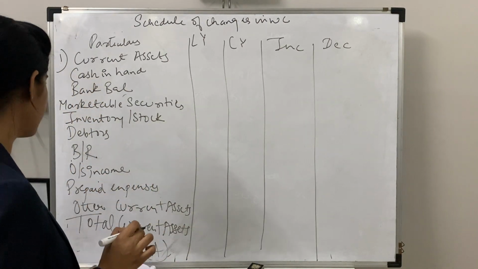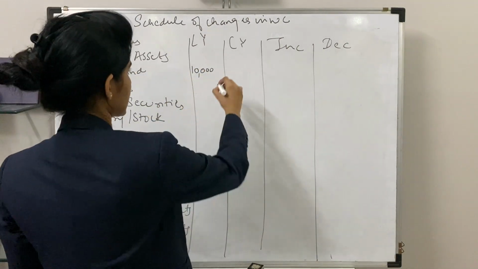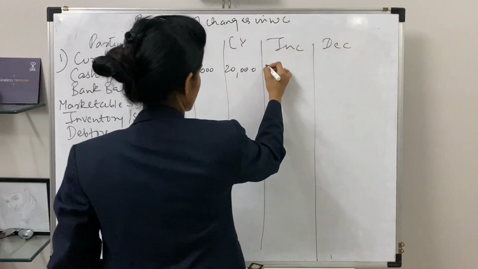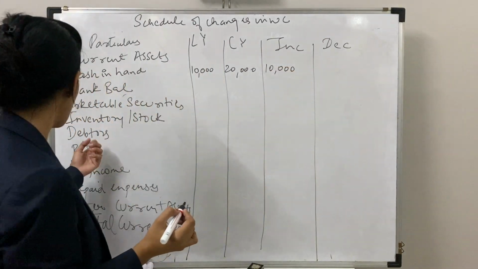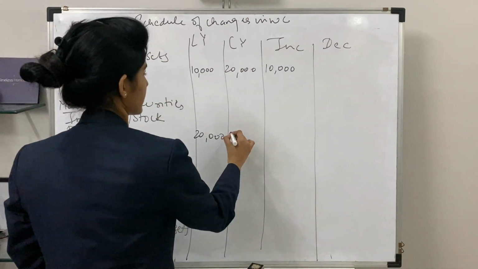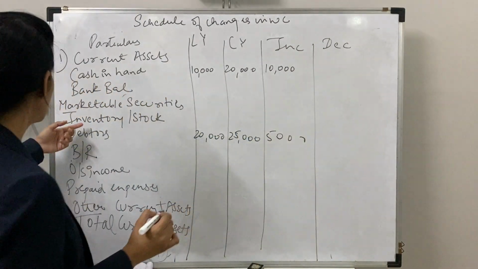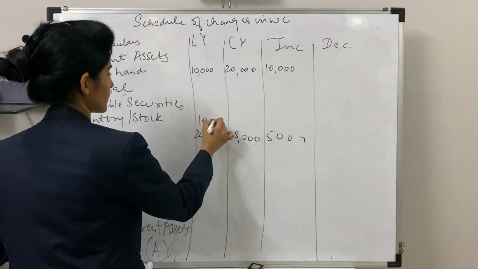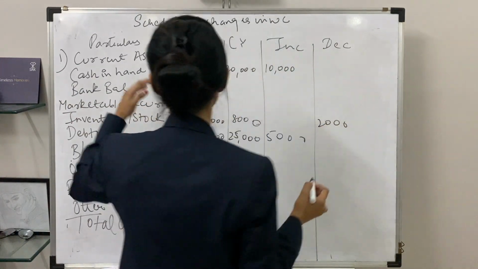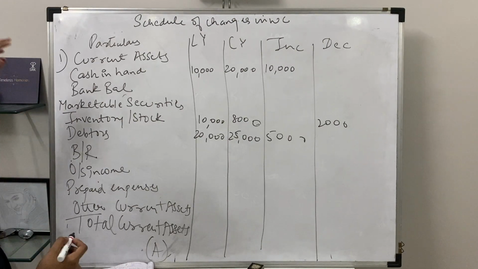Now if you take an example, if your cash in hand is 10,000 over here, this is just for example, and here it is 20,000, that means from last year to current year it is increasing by 10,000. So 10,000 in the increase column. Now take debtors as 20,000 and in current year it is 25,000. So your increase will be 5,000. Take something other, take inventory or stock. It is 10,000 and then 8,000. Now it is decreased by 2,000. So this is the way in which you will record your schedule of changes in working capital. This is a statement showing changes in the working capital.